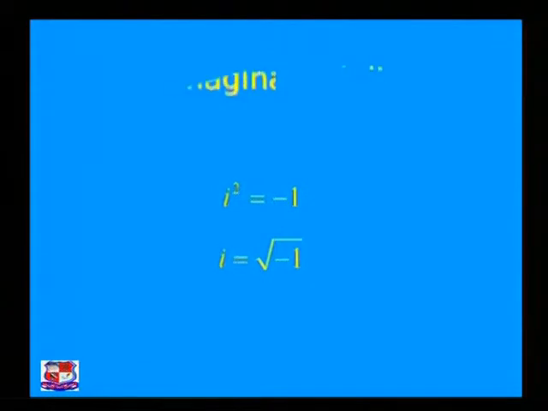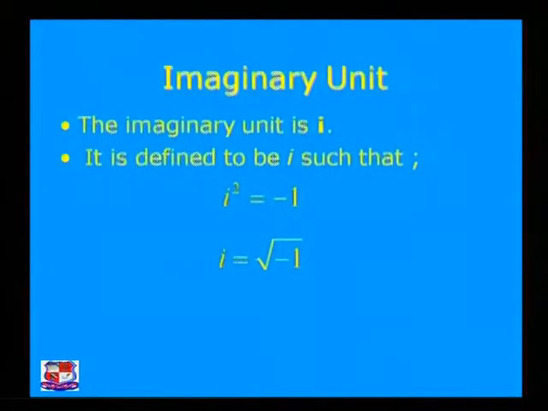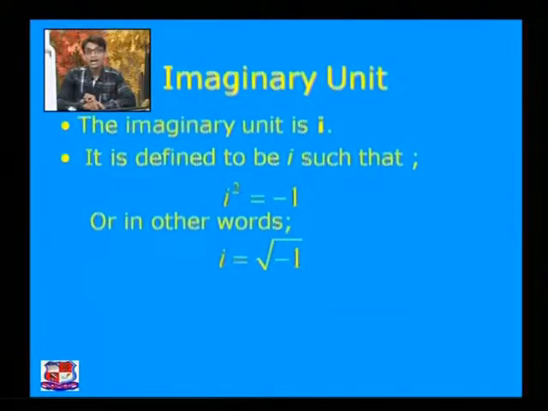So this is the imaginary unit. The imaginary unit is i, and it is defined such that i squared is equal to minus 1, or I can say i is equal to root of minus 1. That means the square root of minus 1 is i, but note that i is not a real number, it is an imaginary number.